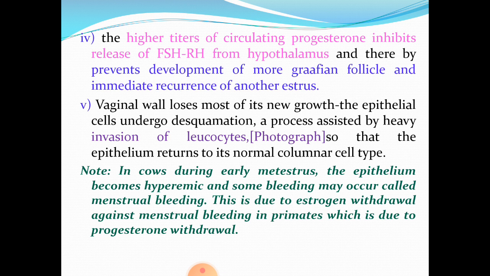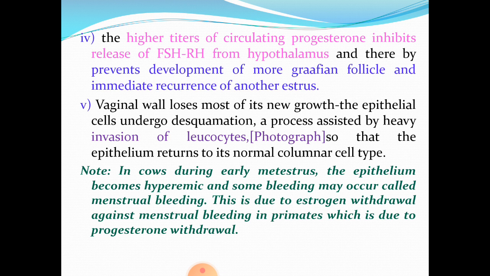Next change is the vaginal wall loses most of its new growth. The epithelial cells undergo desquamation, a process assisted by heavy invasion of leukocytes. I'll show the photograph in the next slide, so that the epithelium returns to its normal columnar cell type. At this point, I would like to highlight one point.